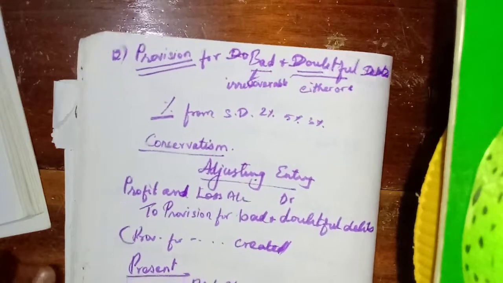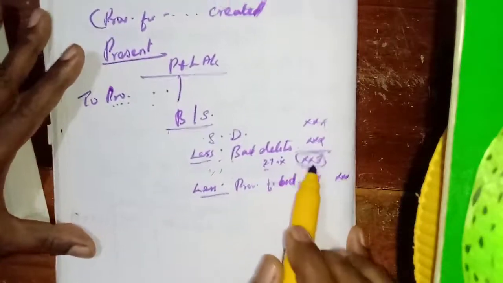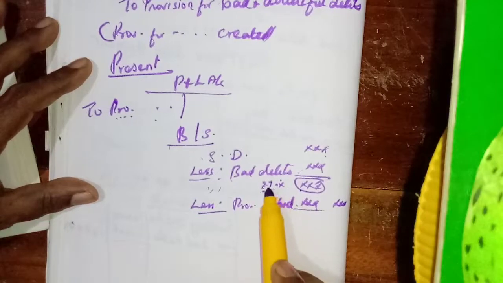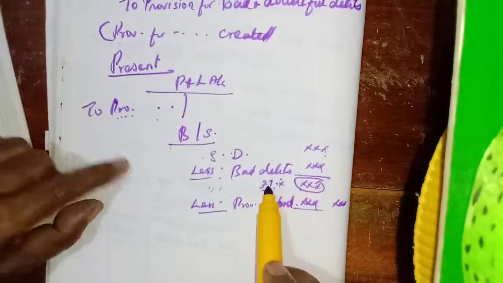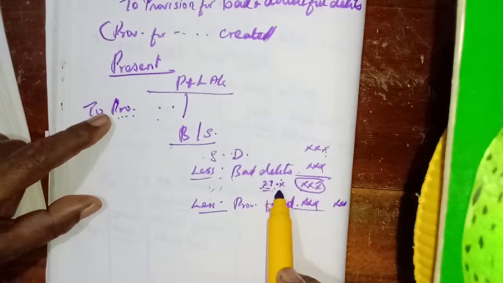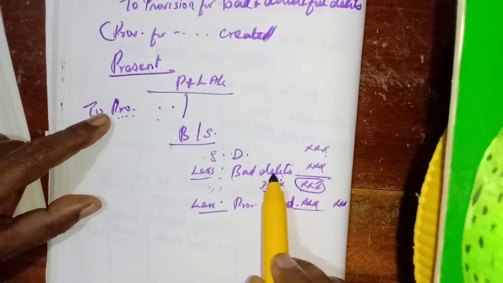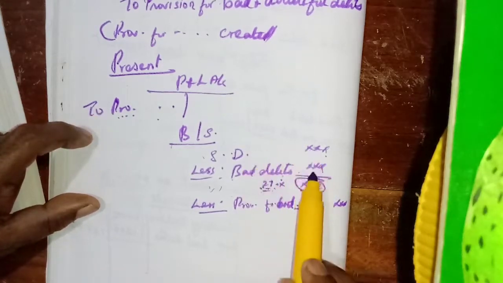If 2 percent is provided for bad and doubtful debts, we first reduce the bad debts written off from the sundry debtors.